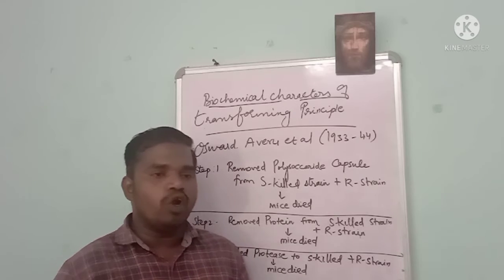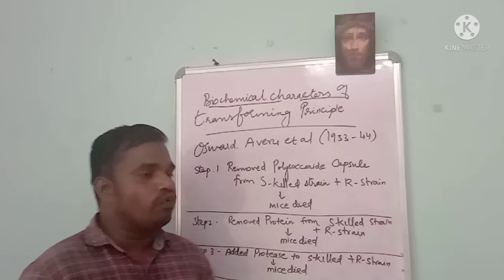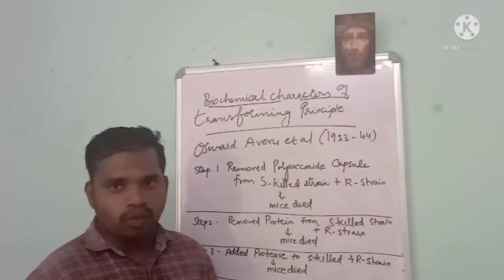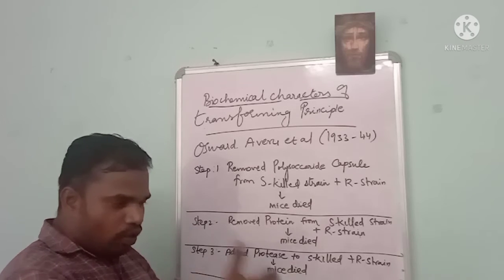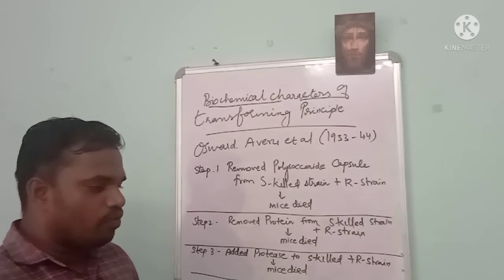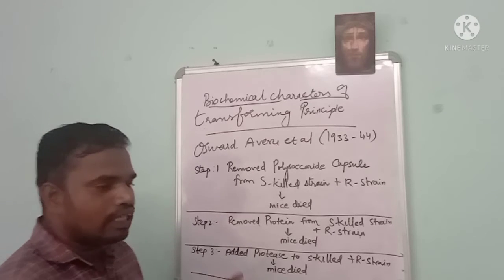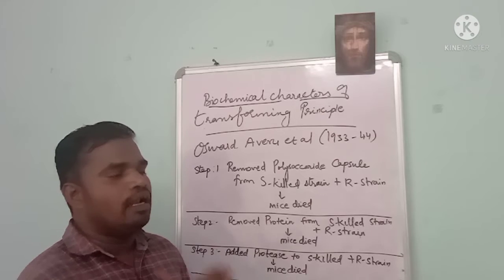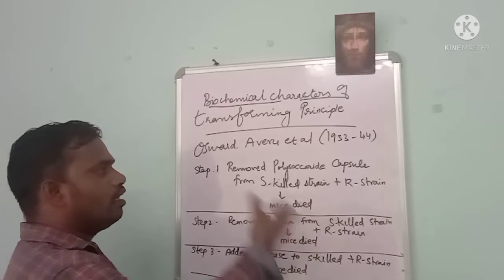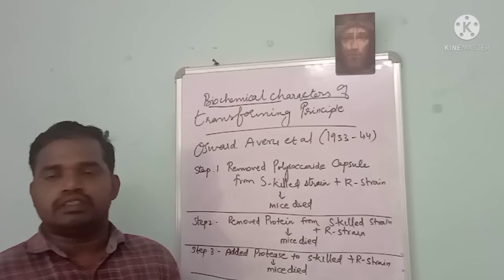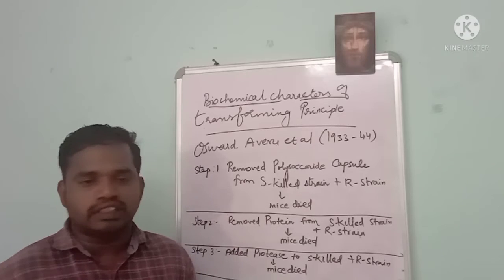Followed by him, there was another experiment conducted by Oswald Avery, MacLeod and McCarty, the scientists. Before their experiments, the thought was that the genetic material may be protein. That was the thought before the Avery et al. experiments. And the Avery et al. experiments followed different steps.